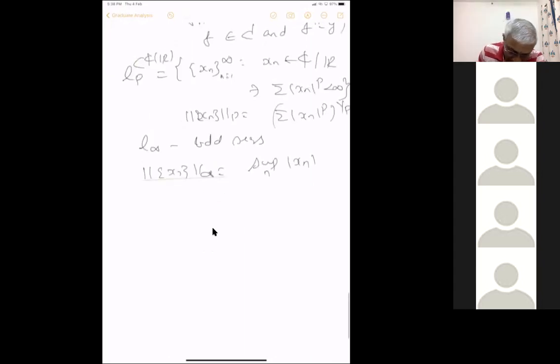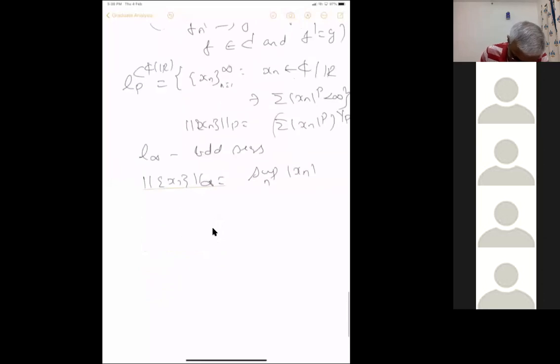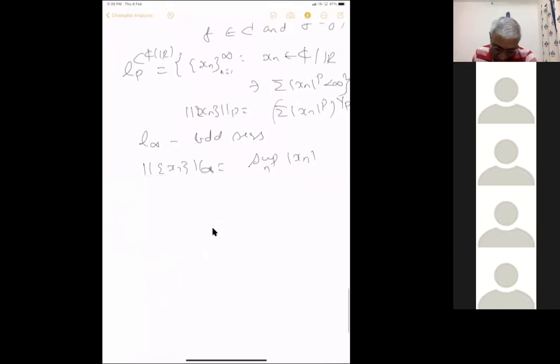Then see this norm, whatever I said, it is just the graph. What I mean is the following. I took C1 of some interval, and then you can consider this set, F and F prime. I will come to that when I use the closed graph theorem; it will be clear. The norm I have defined is just the norm of the graph, on the product space. You'll come to that later.